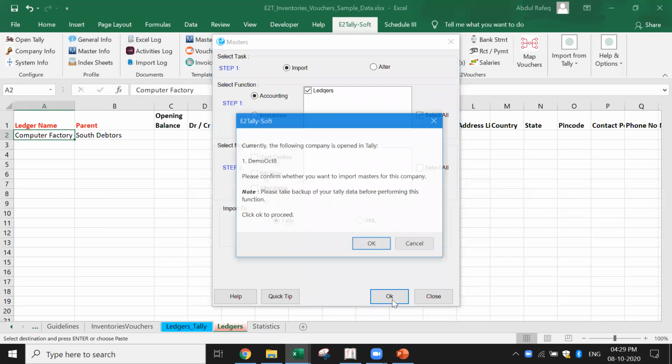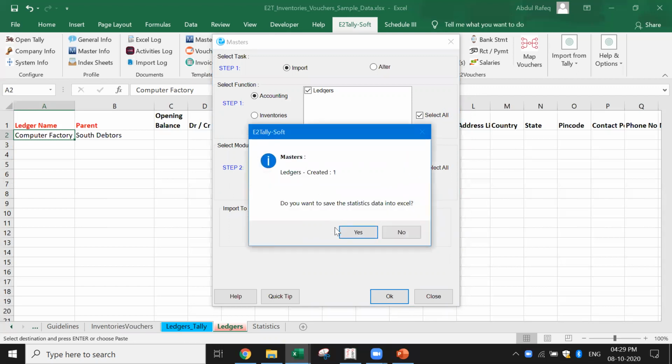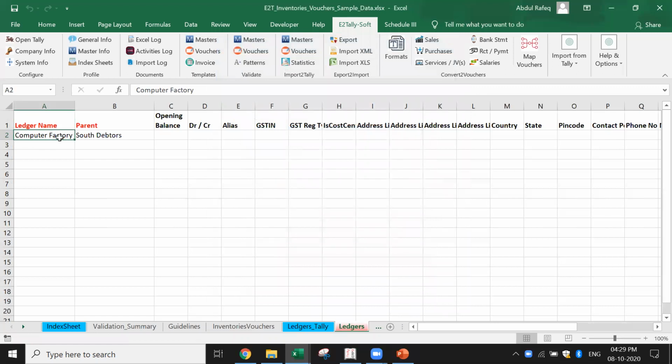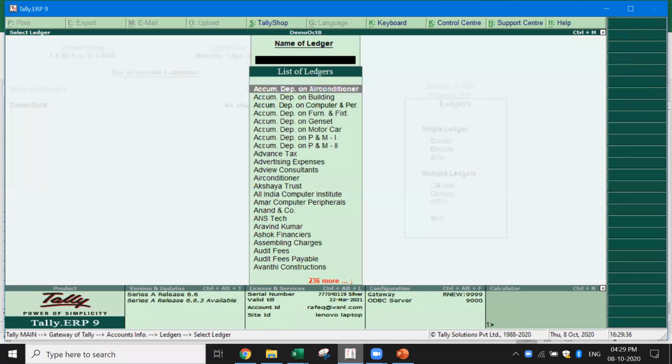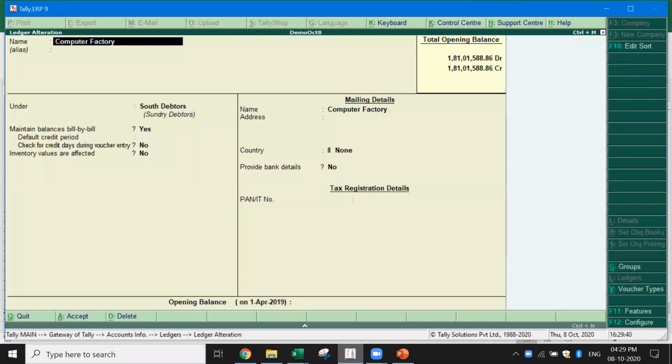I say okay. Now this gives a message about the company which is open. See, created one, which means it's gone and created this computer factory under sundry debtors here. Now let me come to Tally and cross check that. If I come to alter and I say computer factory, which was not there earlier, now you see it's already created. This is how I can create the masters.